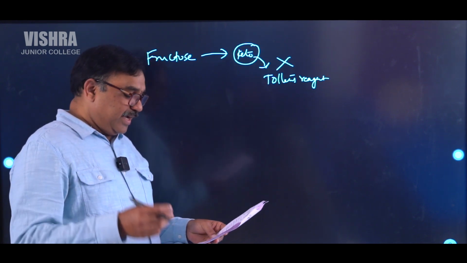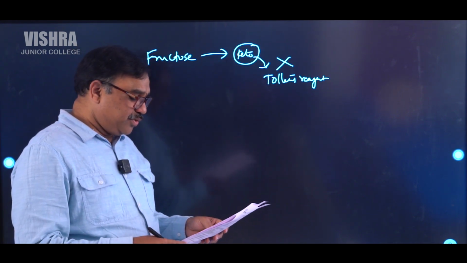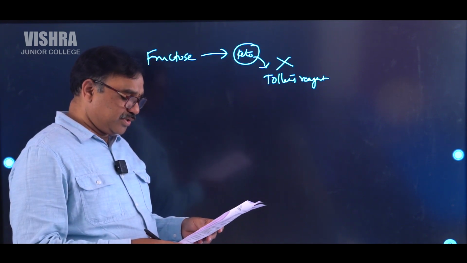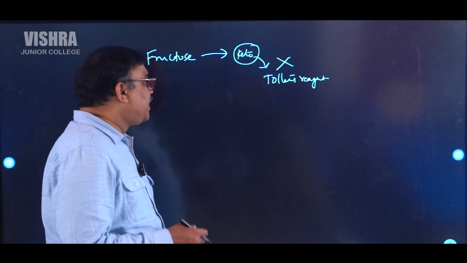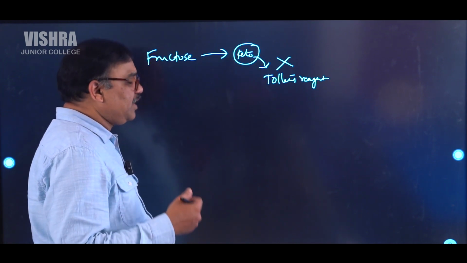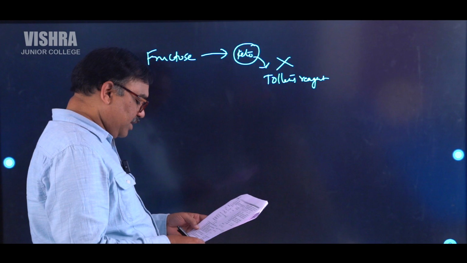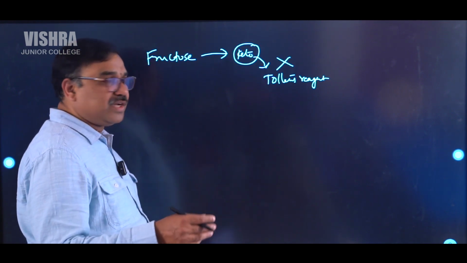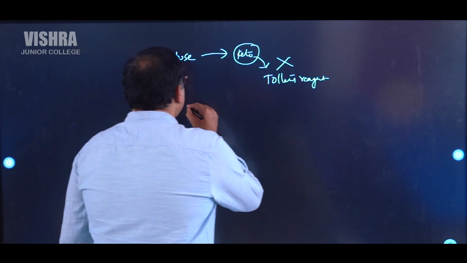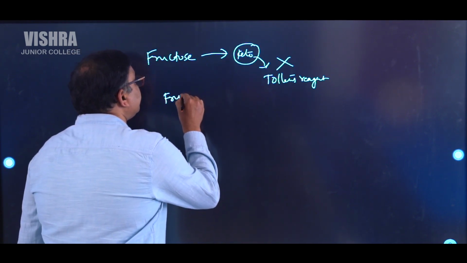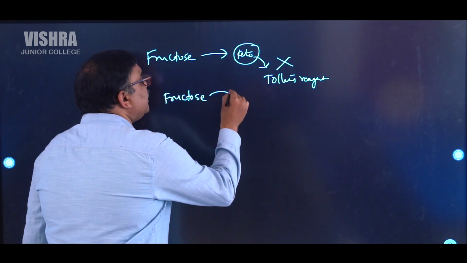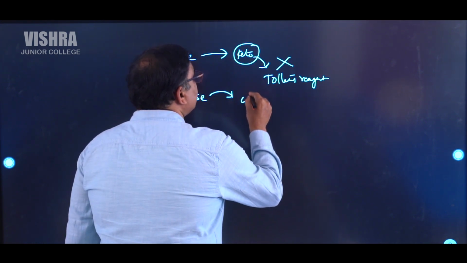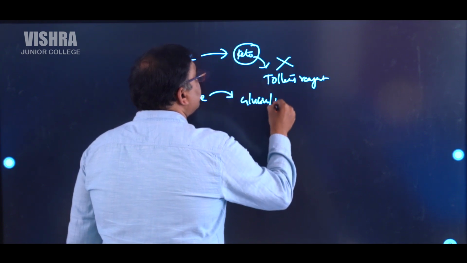Statement number 2. In disaccharides, if the reducing groups are bonded, these are non-reducing sugars. Example, sucrose. First statement, second statement, both you can say are correct, because fructose does not contain aldehyde group, but it gives Tollens' reagent test. In this, fructose will convert into glucose or mannose.